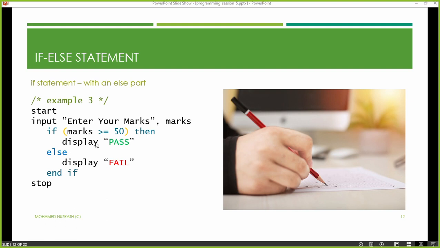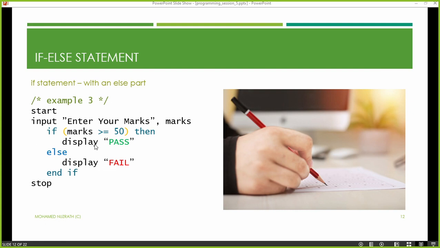So simply you can display the value pass. Otherwise, if the condition is not true, we are not going to simply stop the program. If the condition is not true, then also we're going to do something else, something other than this. How do you say that if the condition is not true? We simply put an else part. In the else part, again we have written display fail.